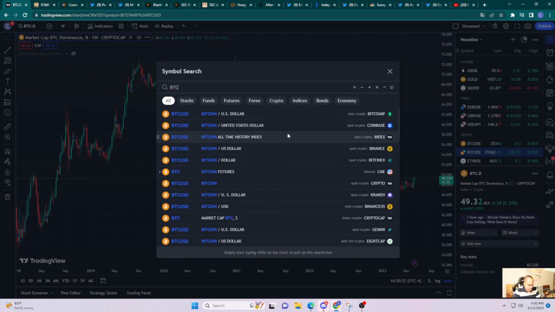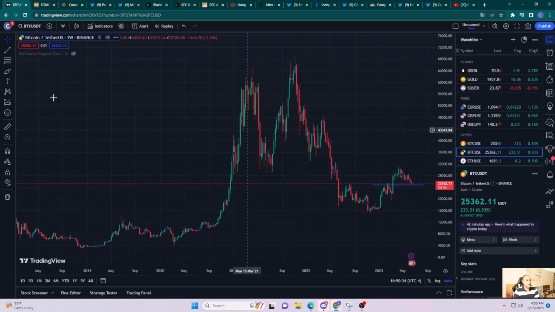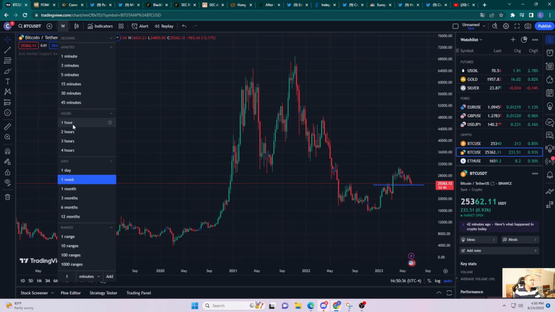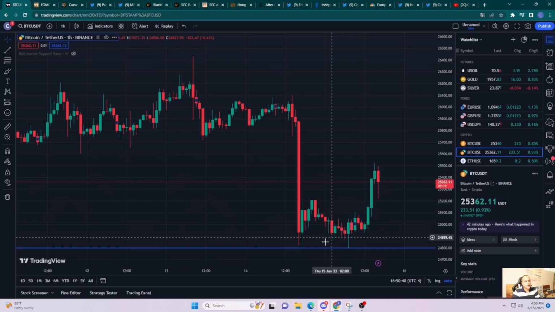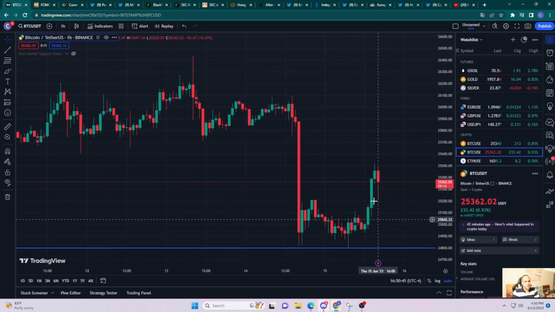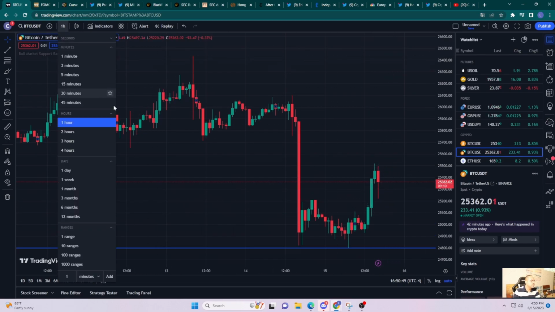BTC USDT. All right, let's just take a look at the hourly to see where we are. So if you take a look here, yeah, we did have a little bit of a run up. We were still here above, like we said, the 24,800, and we're ranging here. But as you remember, we are well below our bull market support band.